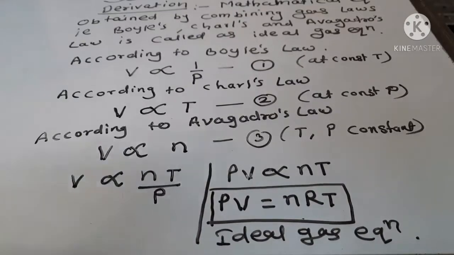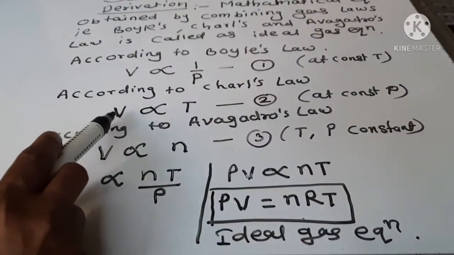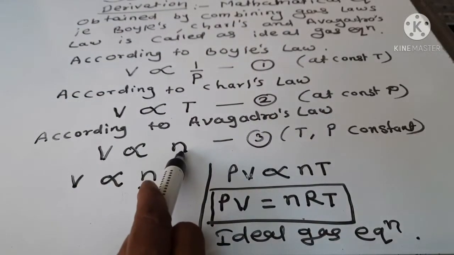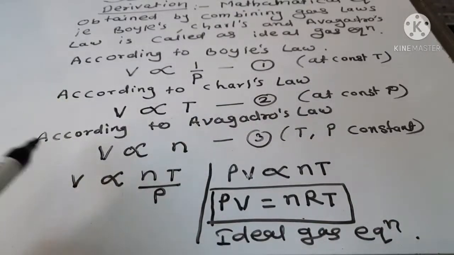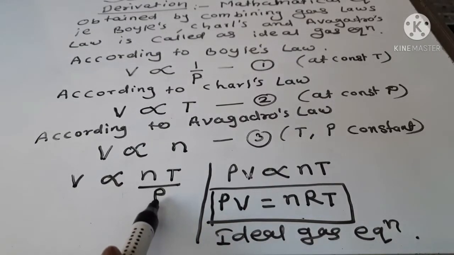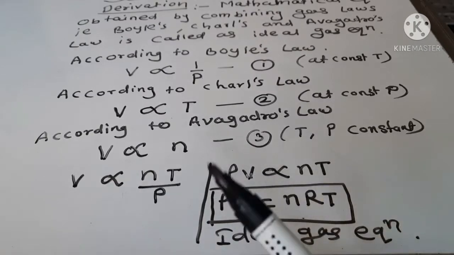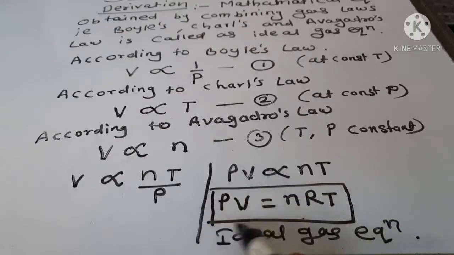V is inversely proportional to P at constant temperature, V is directly proportional to T at constant pressure, and V is directly proportional to n at constant T and P. Combining these three equations, V is directly proportional to nT and inversely proportional to P. Rearranging, PV is directly proportional to nT. Then PV equals nRT, where R is the gas constant.